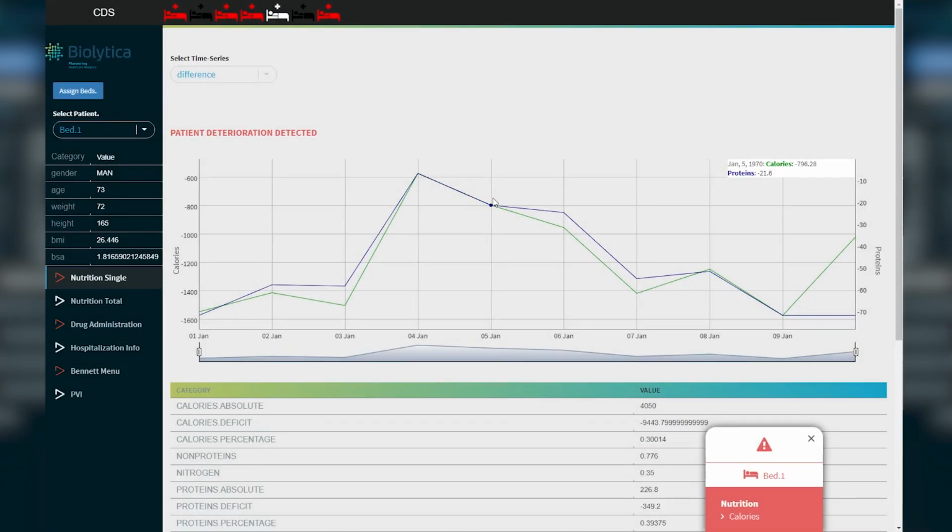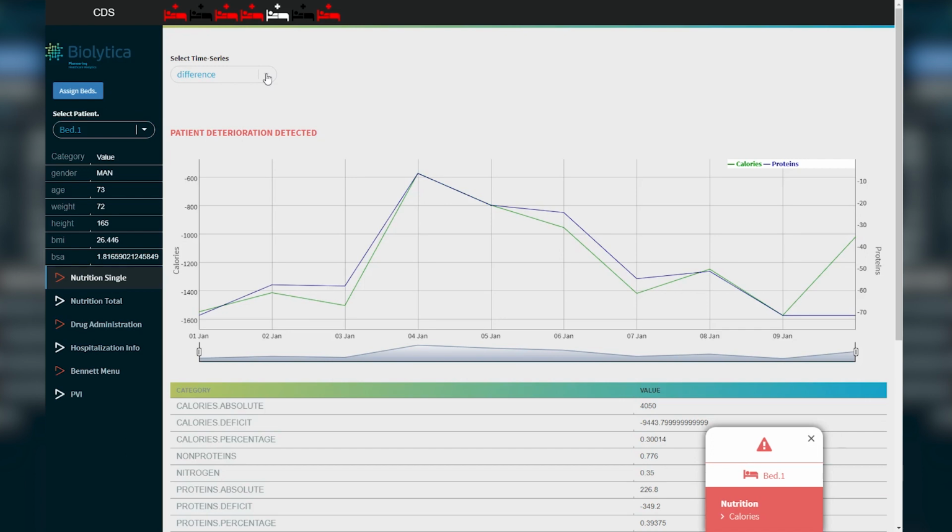The first analysis, that is also the default homepage, is the one called Nutrition Single, and it refers to the nutritional information of a single patient. Currently, we are browsing patient 1, so the information we see refers to that patient. Here, on the top screen, we can select which type of time series we want to visualize.